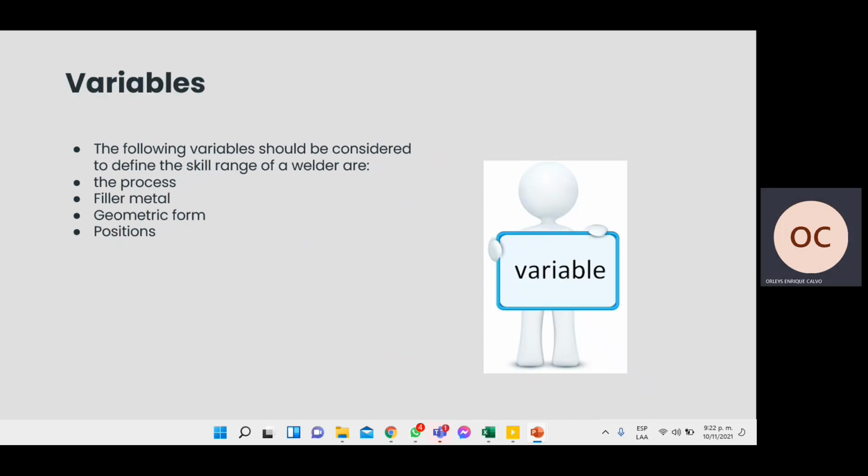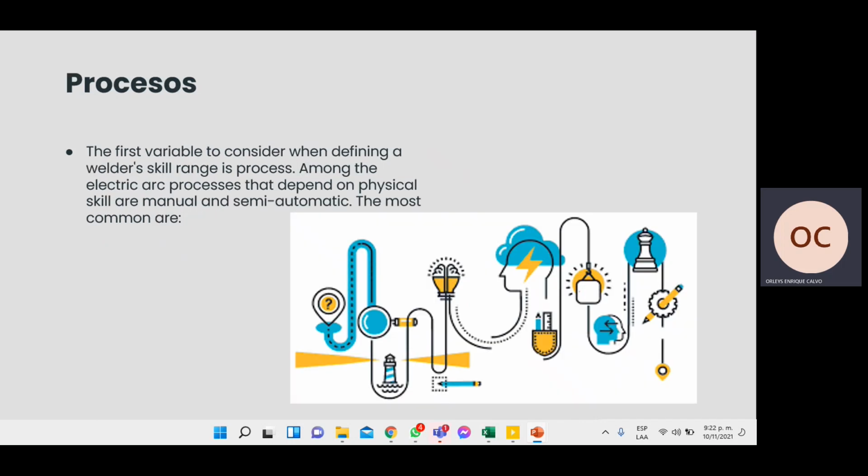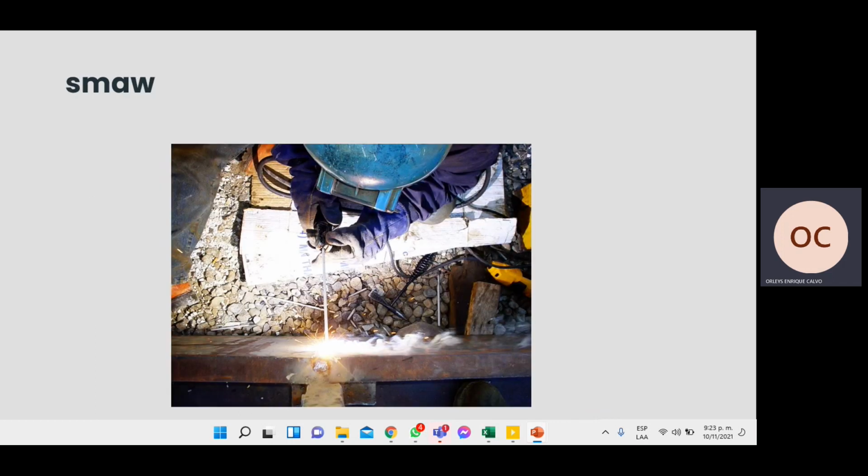What are the variables that we have to consider to define the welder range? The process, the filler metal, the geometric form, and the position of the welding. The process. The first variable to consider is what is defined with the welder skill running the process. Among the electric process, you can find the physical skills and the manual. This is manual, semi-automatic, automatic, depending on the physical skill. That is the process.